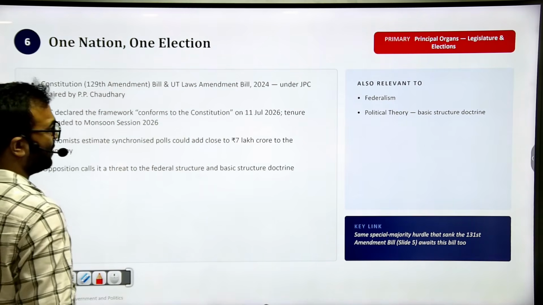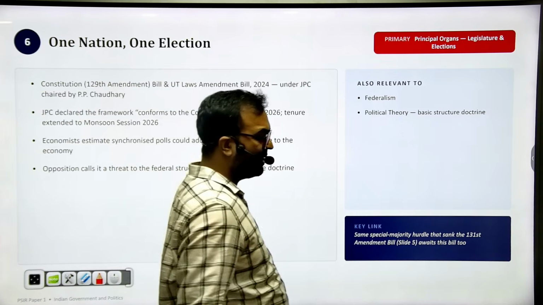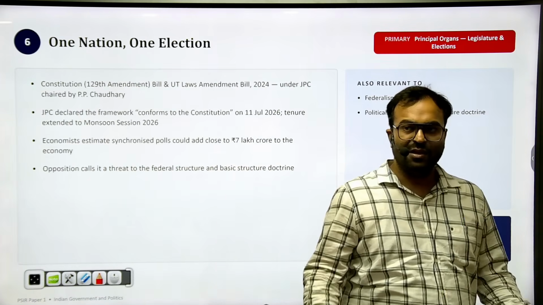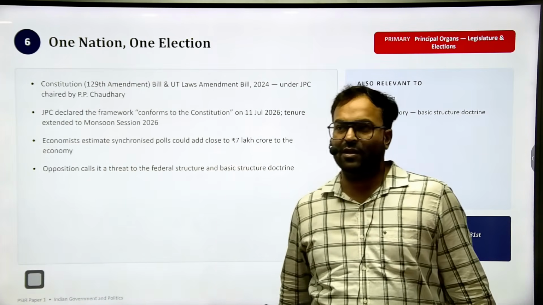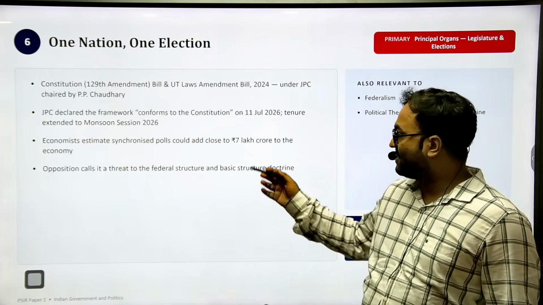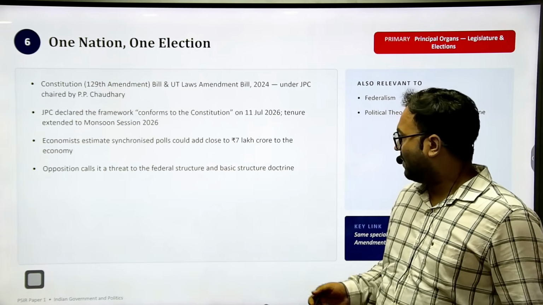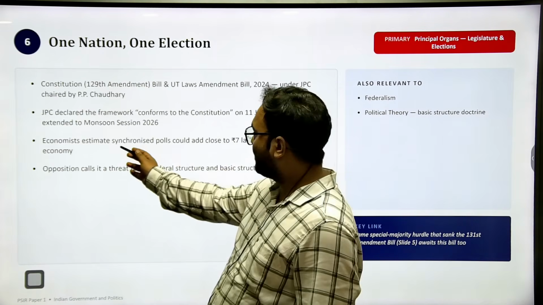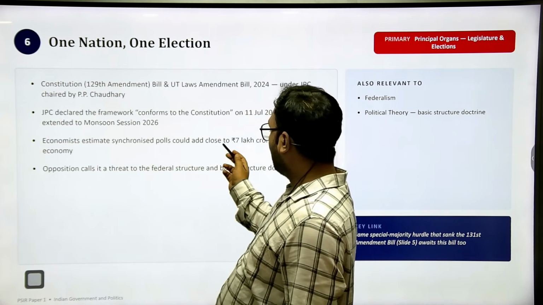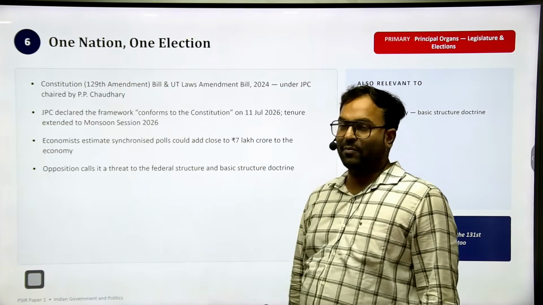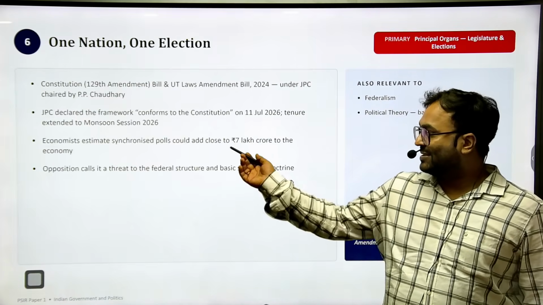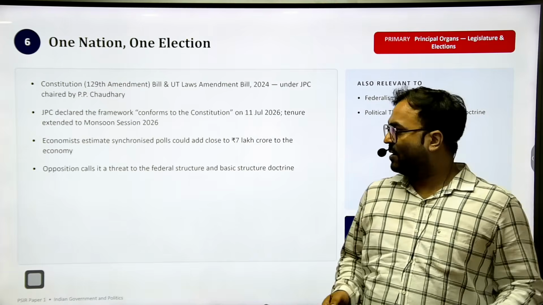Topic 6 is One Nation, One Election. You must have already studied One Nation, One Election so many times, and the debate is still ongoing, that economists are saying that 7 lakh crore could be added to our GDP. Economists estimate synchronized polls could add close to 7 lakh crore to the economy. So this is one more point you can just remember.